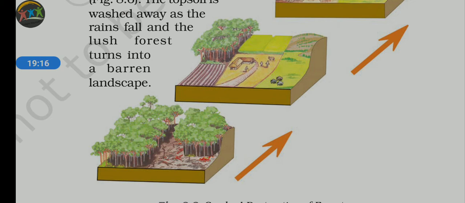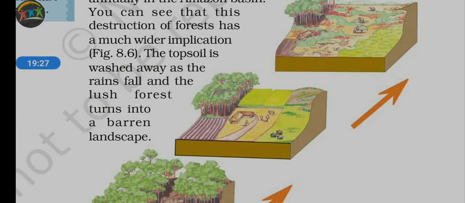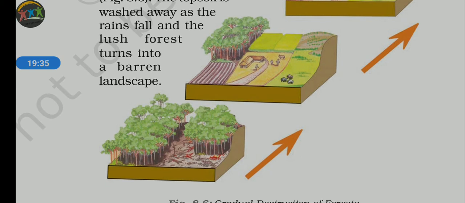It was non-accessible, but nowadays, due to the development of technology, the increase in agriculture, and the development of transport and communication systems, and very particularly for commercialization, there is cutting down of trees, and this leads to deterioration of the forest area.